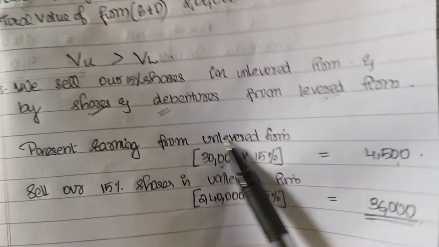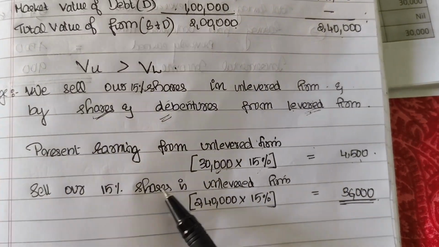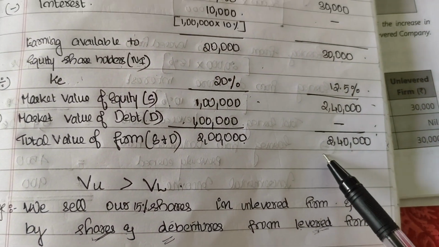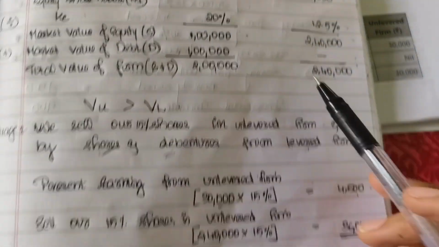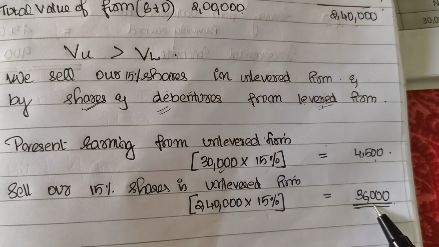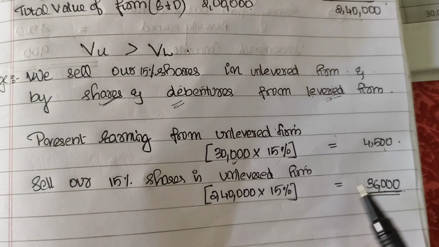That is our present earnings from unlevered firm. Now we will sell our 15% shares in unlevered firm, right? So what is the total value of unlevered firm? 2,40,000. 2,40,000 into 15%, 36,000 is what we will get when we sell our shares in unlevered firm.